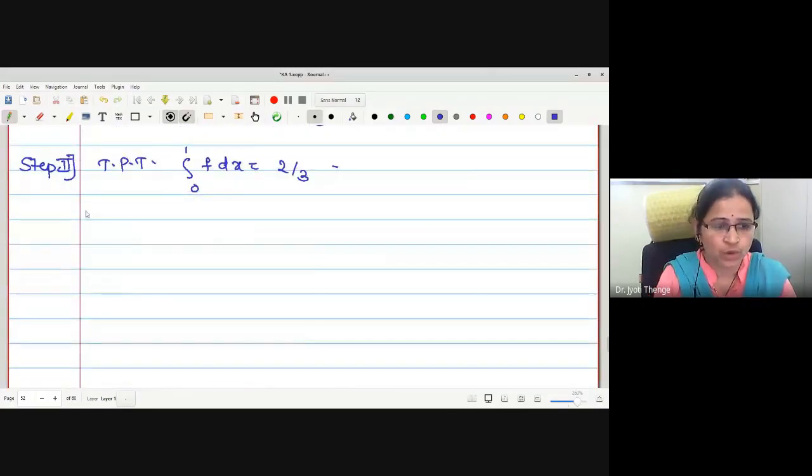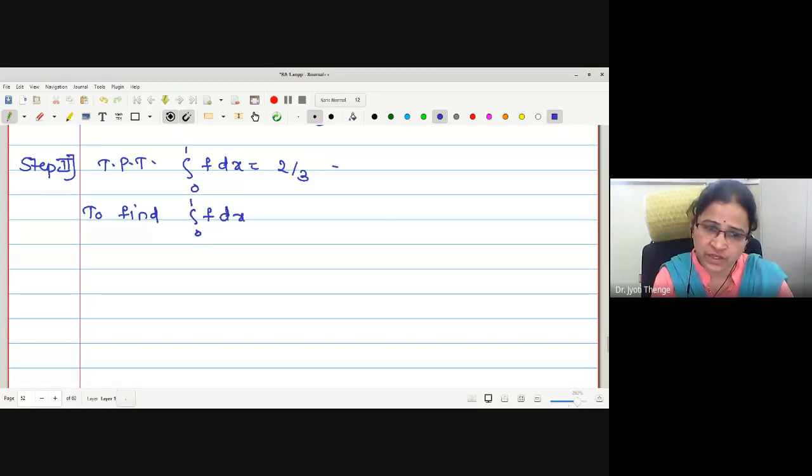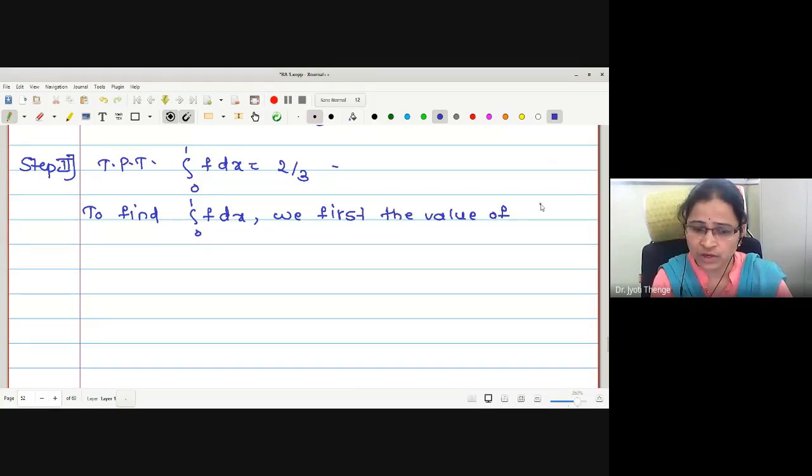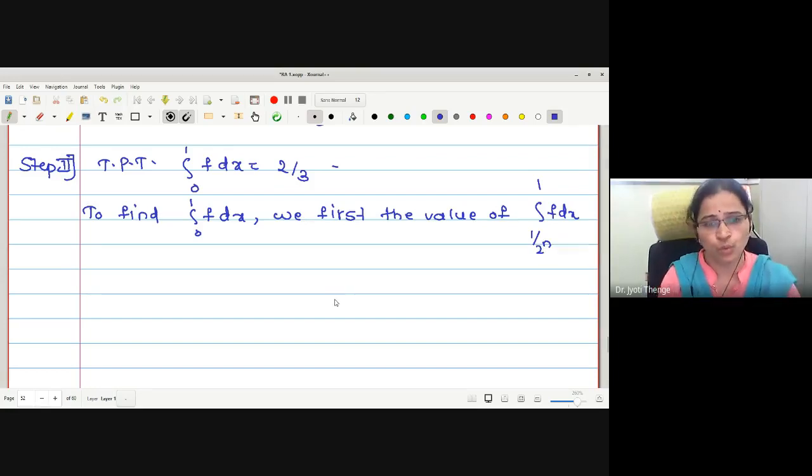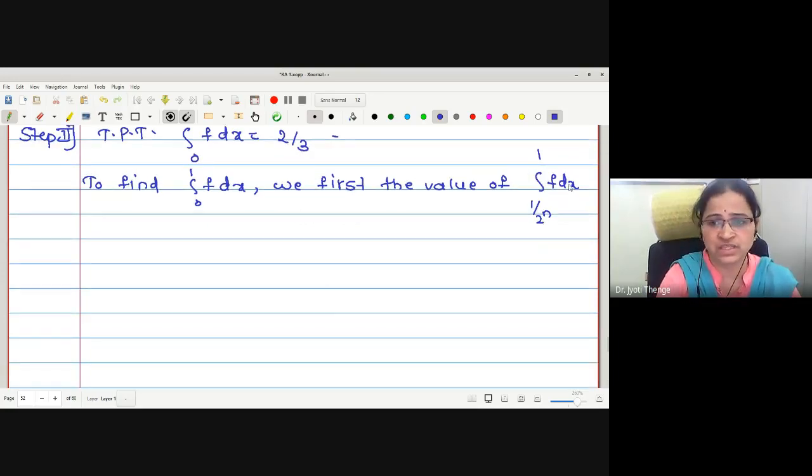To find the integral 0 to 1 f dx, we first find the value of integration 1 upon 2 raised to n to 1 f dx. Why? Because if I take the limit n tends to infinity, 1 upon 2 raised to n will give us the value 0, so that it will be an integration from 0 to 1. Therefore, let us try to find out the value of this integral.